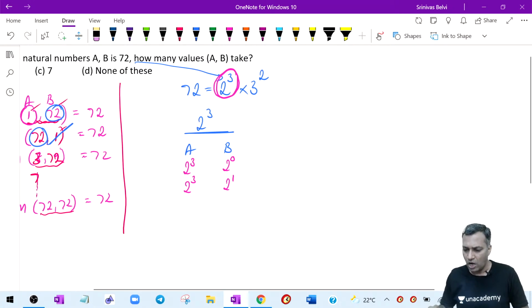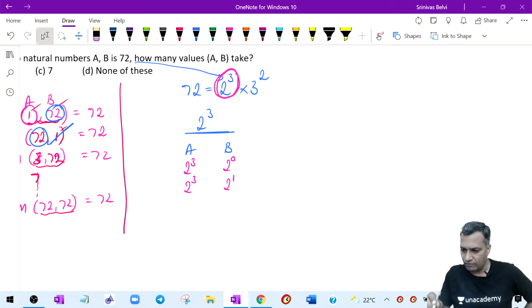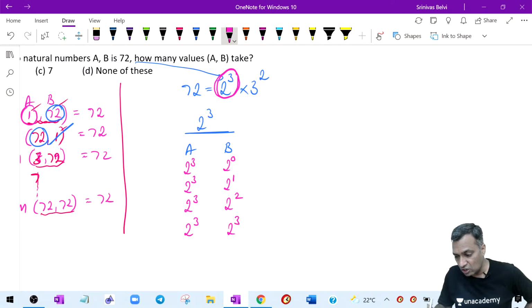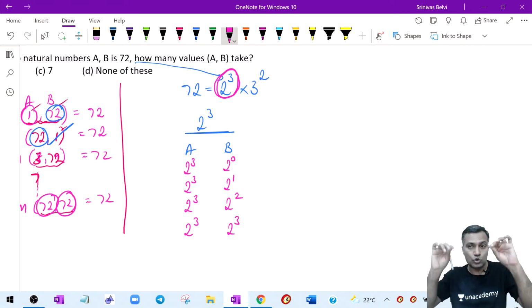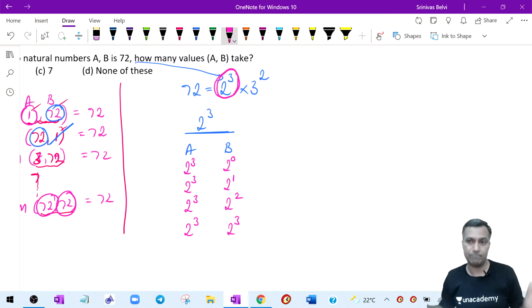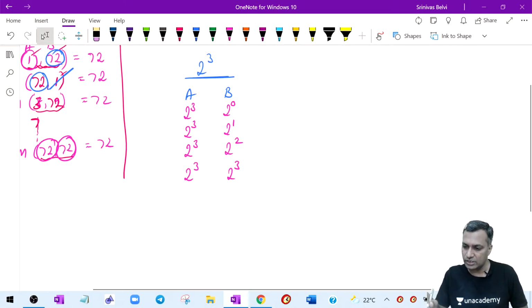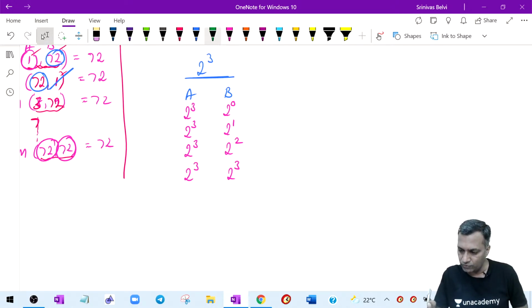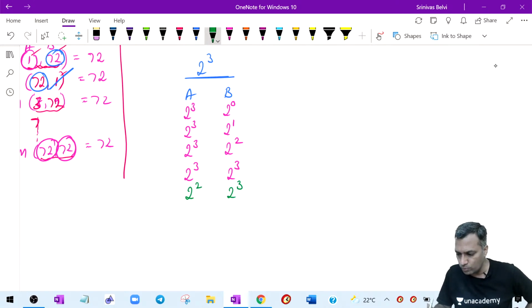That's my point. Or it can have 2 in it. Now I can continue on this. This still remains 2 power 3 and this can be 2 power 2. This remains 2 power 3 and this can also remain 2 power 3. Just like 72, 72, when I write it, 2 power 3 can exist in both of them. Let me go further. I can reverse this. This becomes 2 power 2 and this remains 2 power 3.